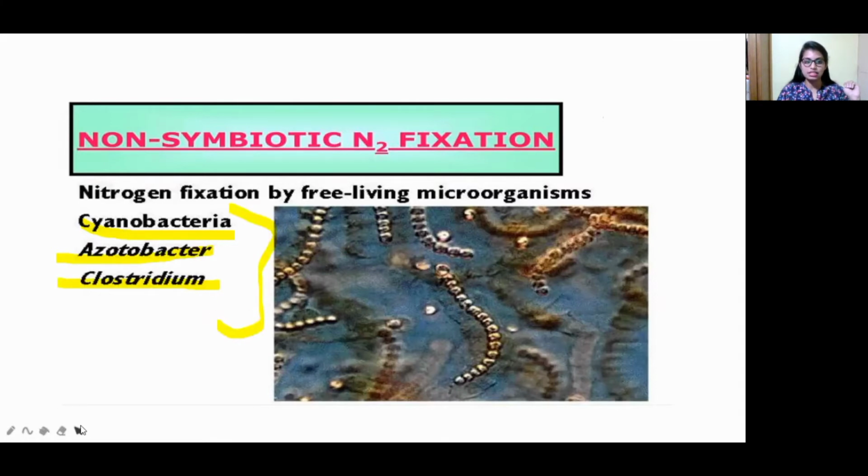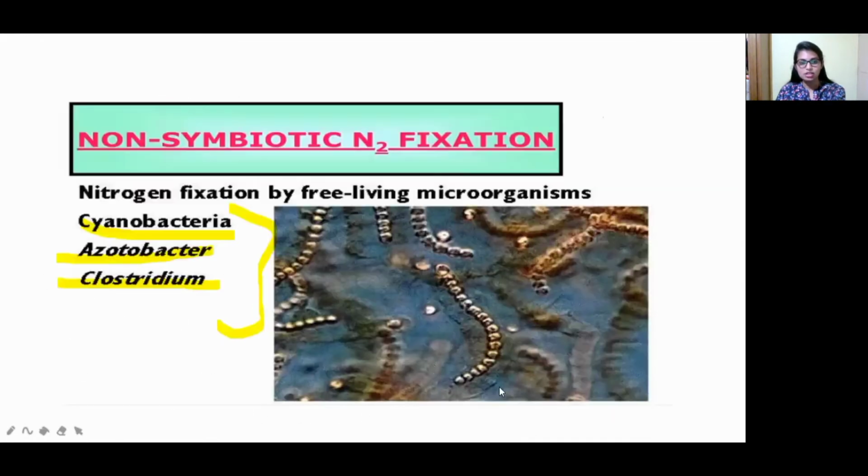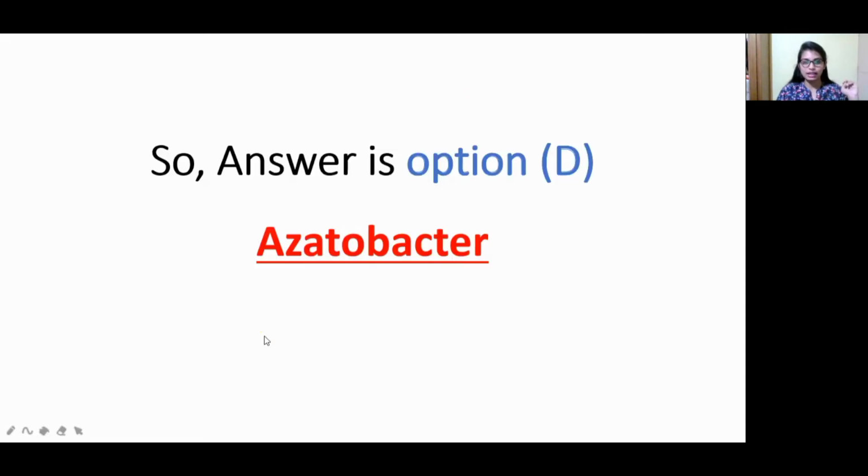In the question they are asking which one is non-symbiotic. We got Azotobacter here, right? So here also we got Azotobacter. So what is the answer? Azotobacter is the answer. According to this, option D, Azotobacter is non-symbiotic and also non-heterocystous. Heterocyst is a structure, and that is not present in Azotobacter.